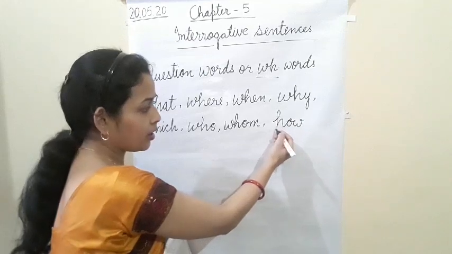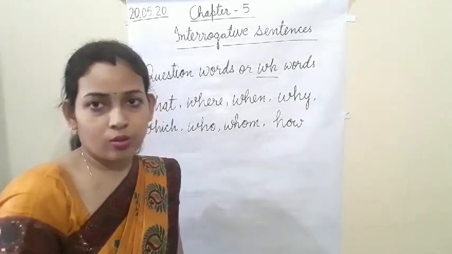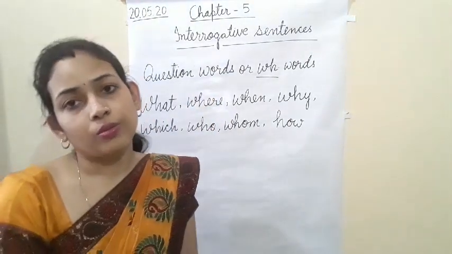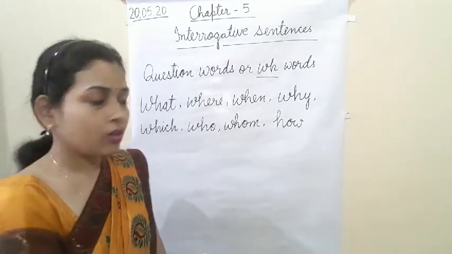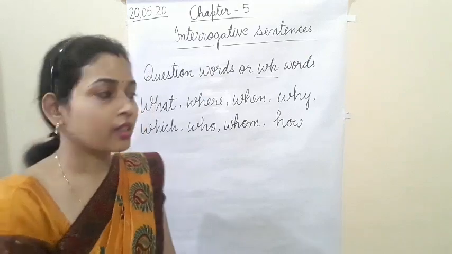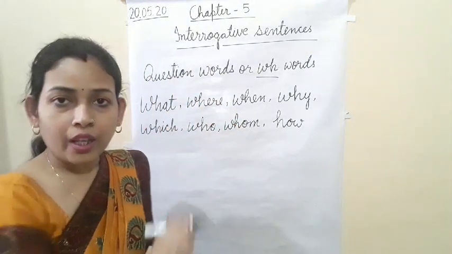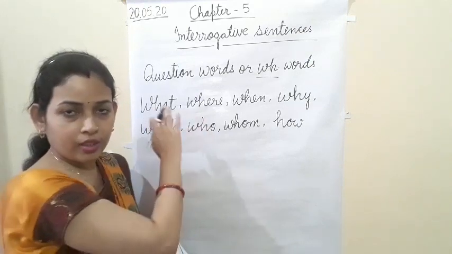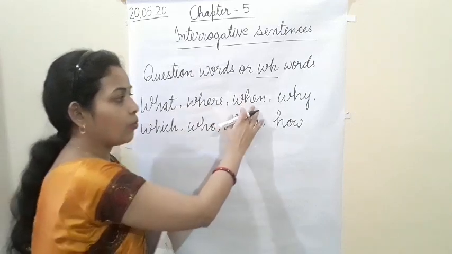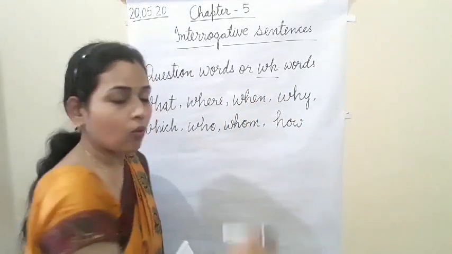Now you will say here we are not getting WH in how, but how also comes in the category of question words or WH words. You can see everywhere WH is given in the starting two letters: what, where, when, why, which, who, whom, how.